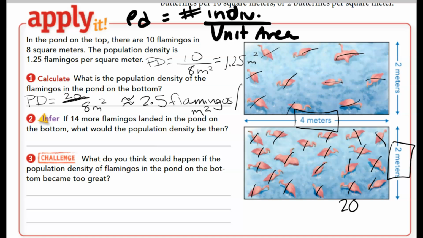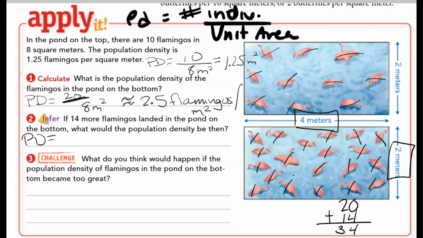Number 2 says, if 14 more flamingos landed in the pond on the bottom, what would the population density be then? Okay, so looking for population density, but now we're adding 14. So 0 plus 4 is 4, 2 plus 1 is 3.